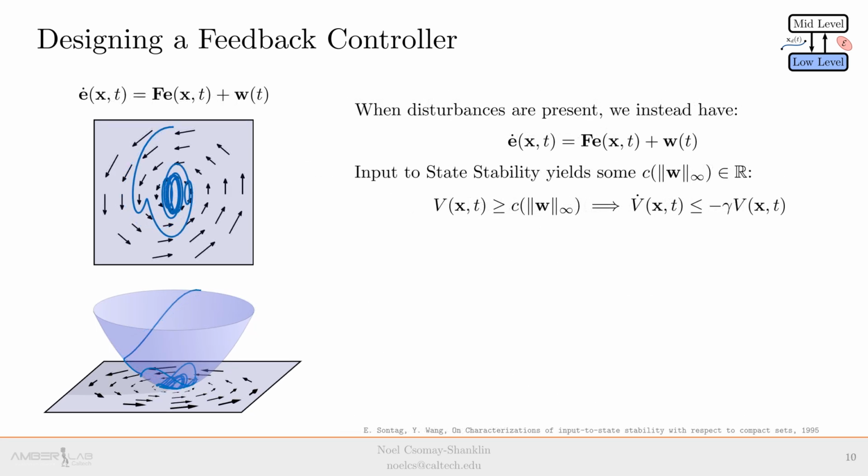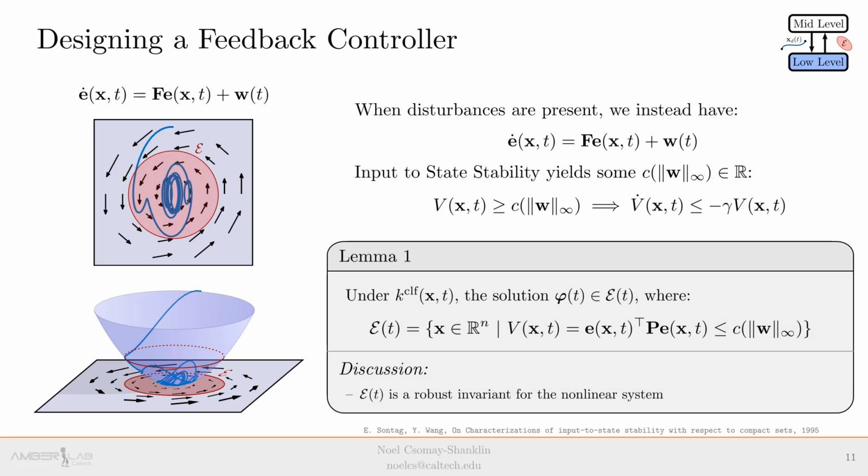When disturbances are present, we may no longer be able to converge to the origin, but using an input-to-state stability argument, we are able to constructively produce a constant C, which is a function of the magnitude of disturbance, such that any state outside a Lyapunov level set lower bounded by C exhibits exponential convergence. Then, we can state that under the CLF controller, the solution to the closed-loop dynamical system phi will lie in the sublevel set E of the Lyapunov function.